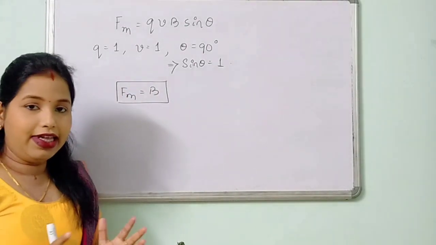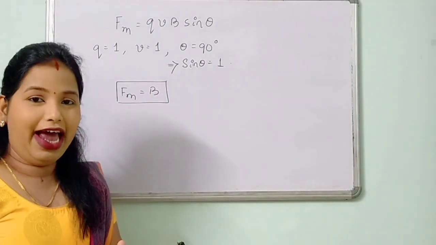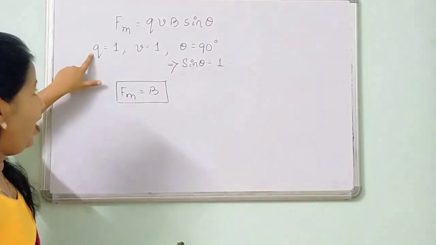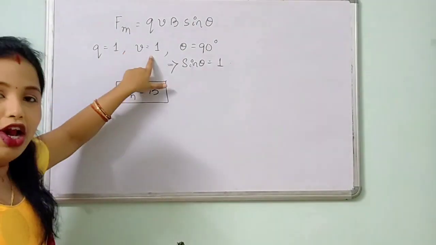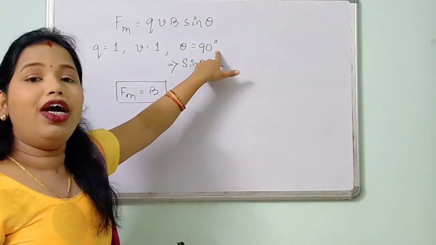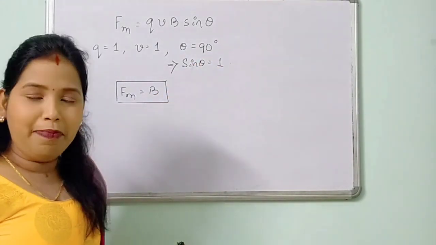I can say that the magnetic field at a point is defined as the force acting on a unit charged particle moving with unit velocity in a direction perpendicular to the magnetic field at that point. So it is so simple.